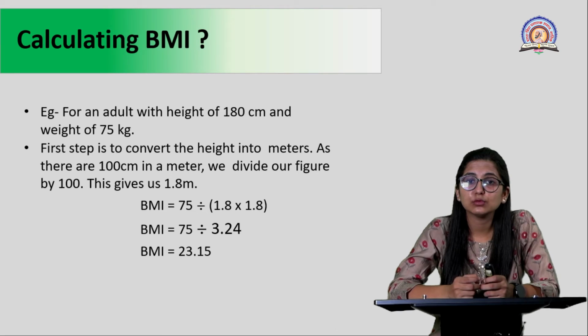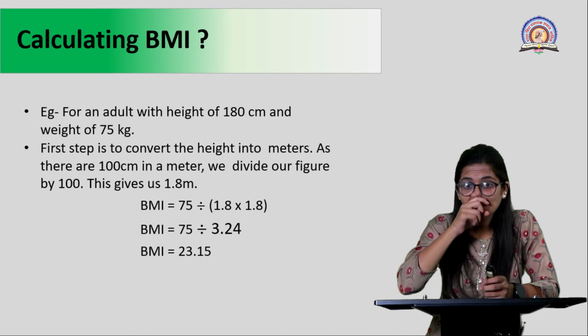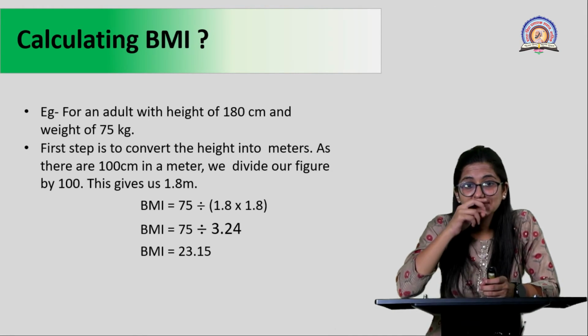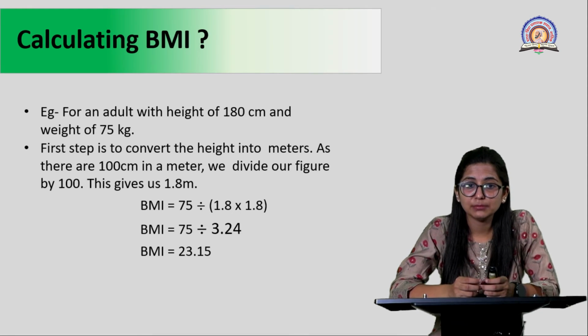सबसे पहले what we have to do, or the first step, is to convert the height in centimeters into meters. So as you all know, for conversion we have to multiply this by 100, because the difference from meters to centimeters is of 100 centimeters. So your weight will be the same, whereas your height will be 1.8 meters, right?